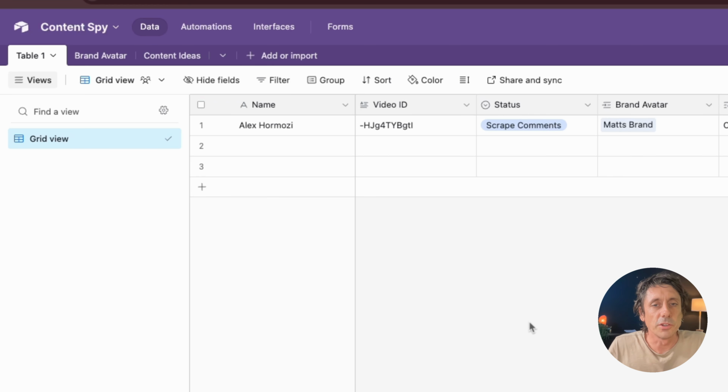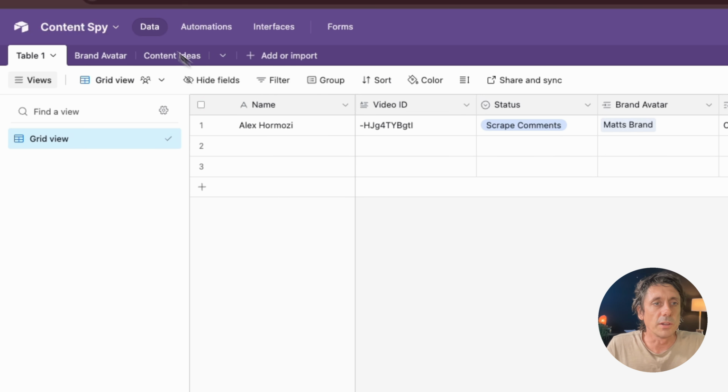And then what we're going to do is build out other things like our brand, because we want to train the AI when it scrapes the content and reads the comments underneath videos of our competitors. We also want to train it and say, this is what our brand's about, just to make sure the ideas that it comes up with actually fit our brand. So what we do here is we pull in our own brand avatar so that when we do the automation, the AI also has access to that. I'll show you how to do that in this video, so don't worry about that for now because it will become clear when we do it.